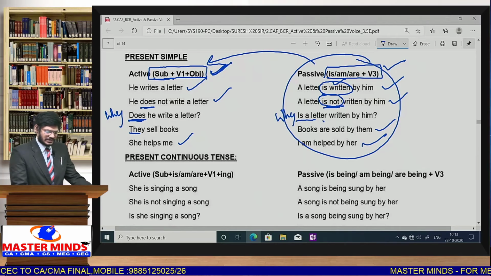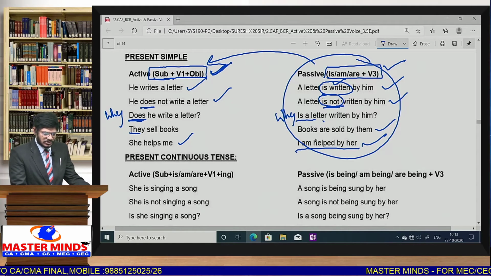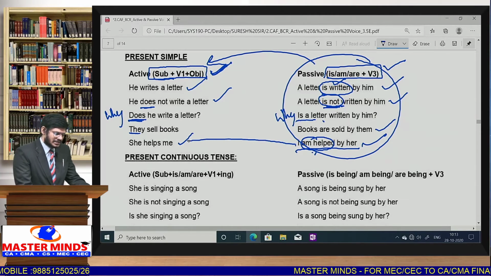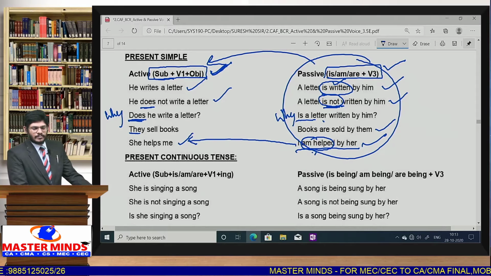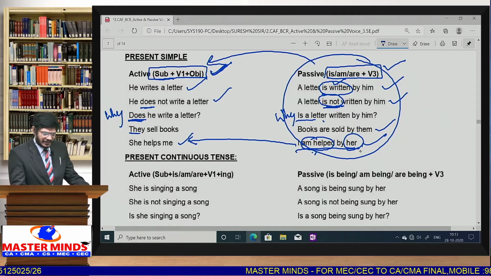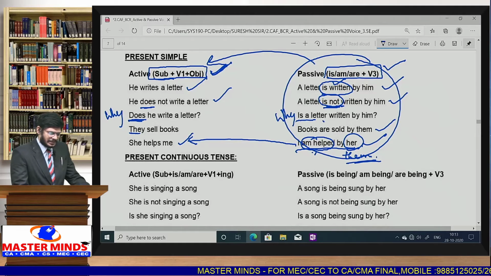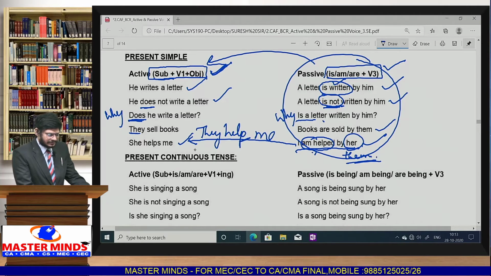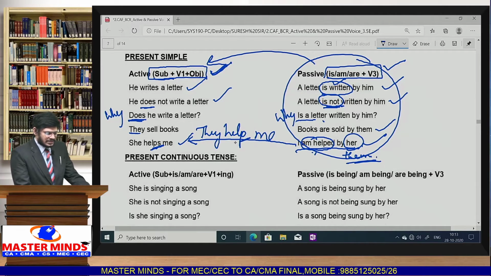Okay, the reverse process. Suppose I am helped by her. So here am helped we use in simple present only. Then the active voice must be in simple present. Then the active voice is she helps me. Suppose instead of her it is given by them. Then your answer will be they help me, because we should not add S or ES here.